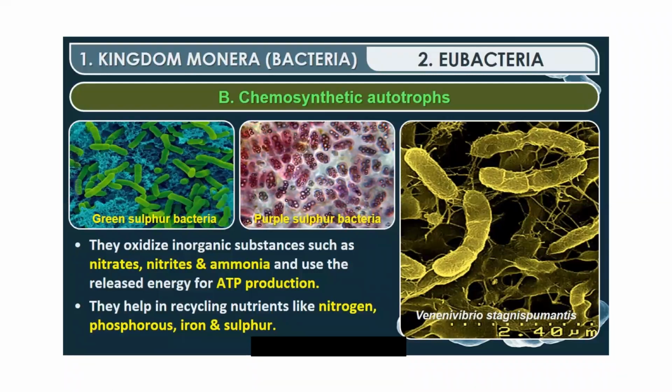Then come to chemosynthetic autotrophs. The examples are green sulfur bacteria, purple sulfur bacteria. Okay, these are the two simple examples which you can take. They oxidize inorganic substances, nitrites, nitrates, ammonia, they oxidize these and use the released energy for ATP production. They help in recycling nutrients like nitrogen, phosphorus, iron, sulfur. It is used for the recycling of all these.